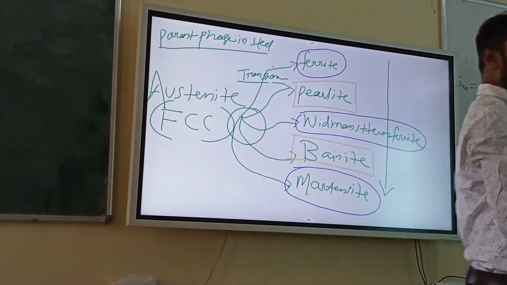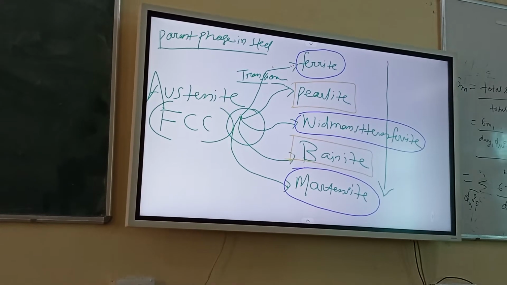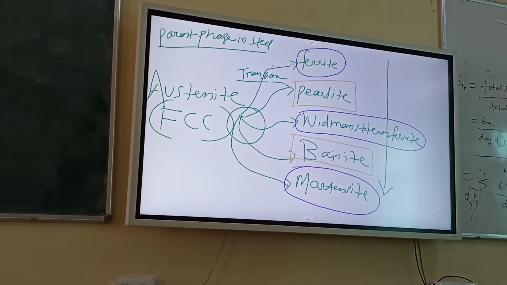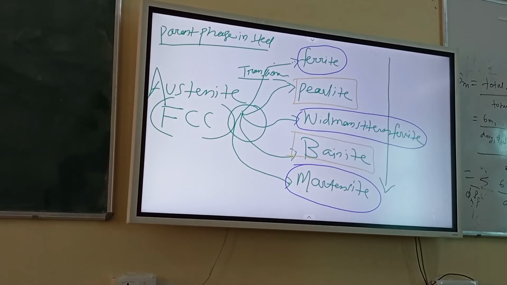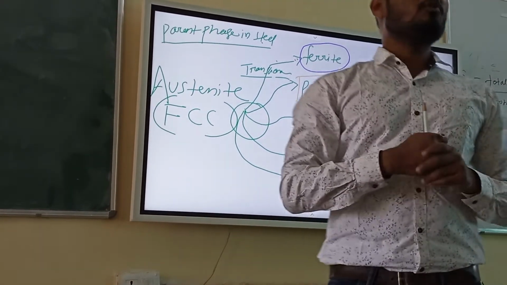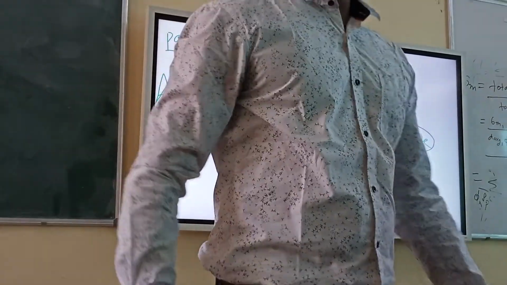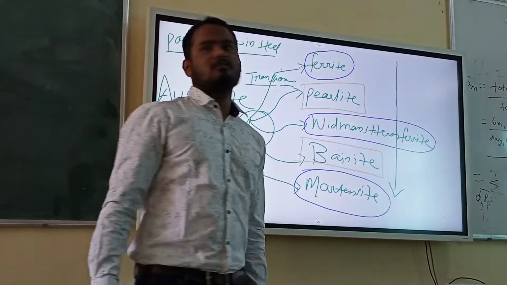Diffusion will be more. Temperature high means diffusion will be more. No? But driving force is less, which means nucleation rate will be low. But diffusion is high, which means growth rate will be more. If growth rate will be more, what will happen? Less number of nuclei will form, but they will become bigger. So finally we end up with coarser.